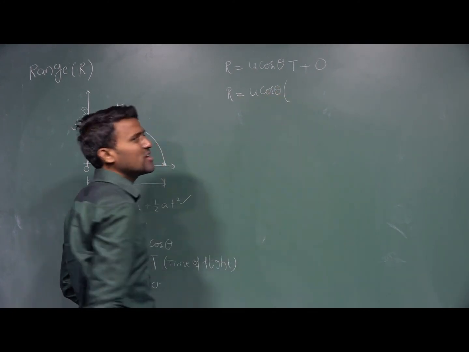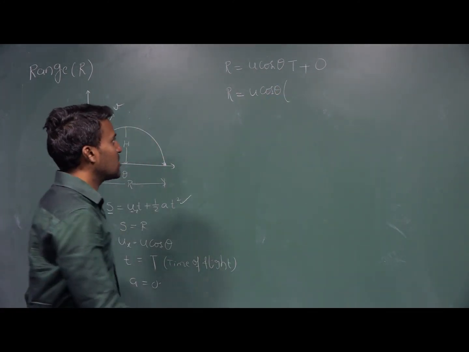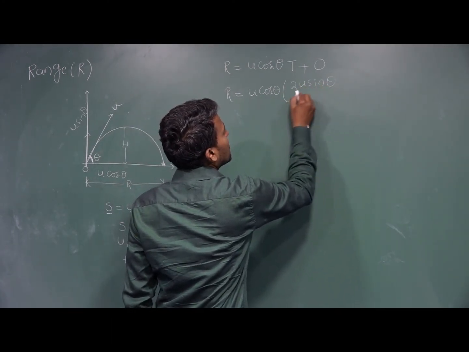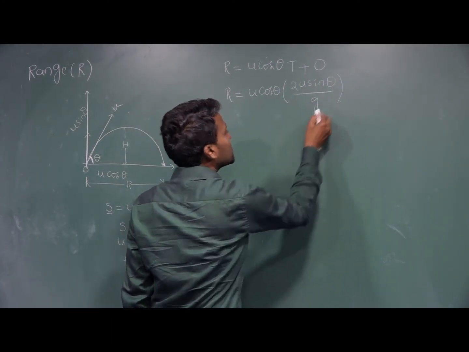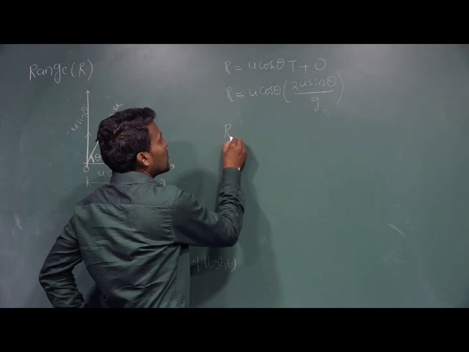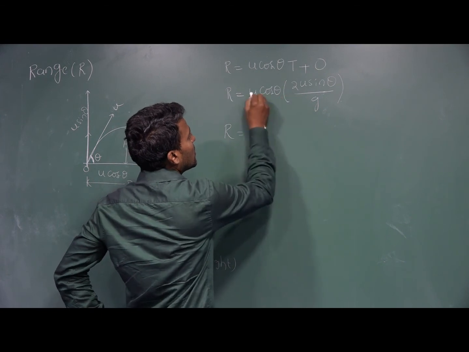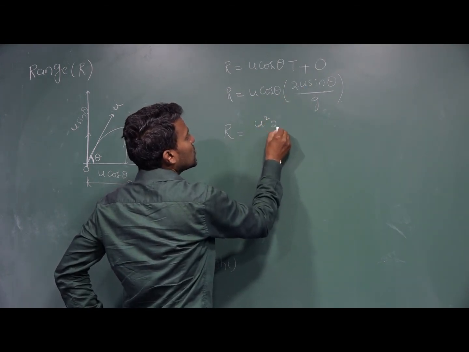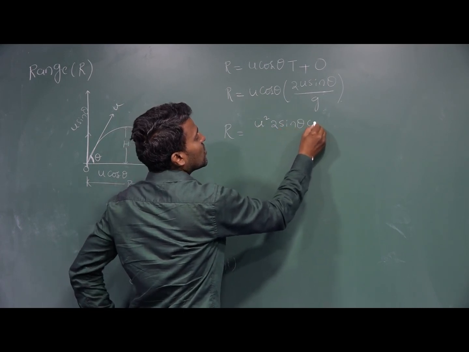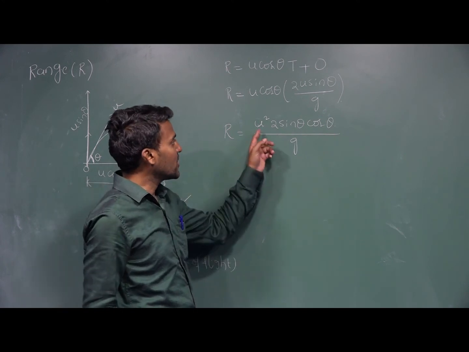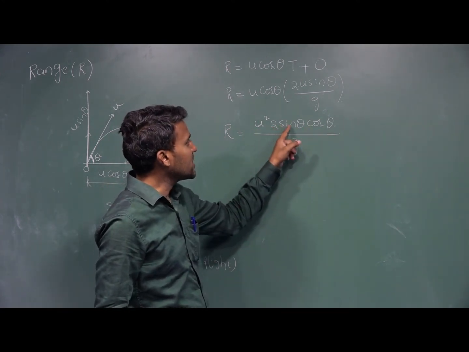What is the time of flight equation? It is 2u sin theta by g. We already derived this equation. So R is equal to u times 2u sin theta cos theta divided by g, that is u square, 2 sin theta cos theta.